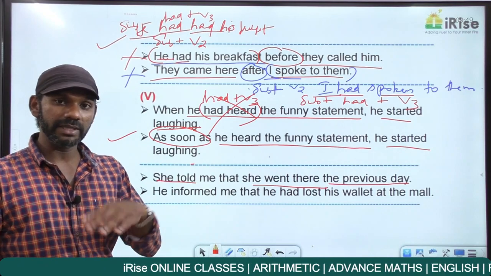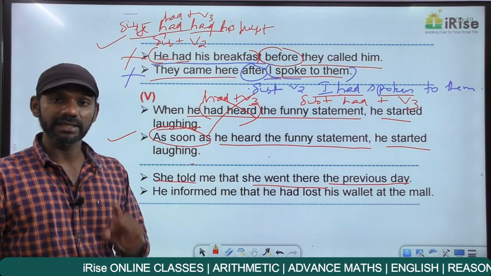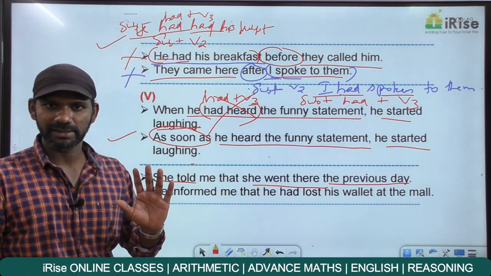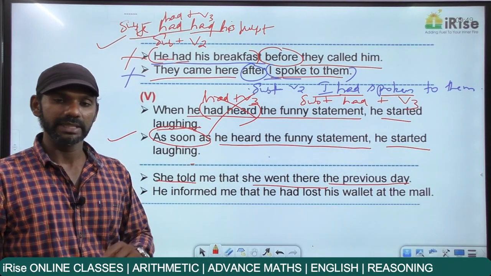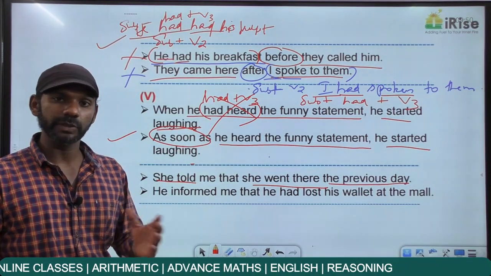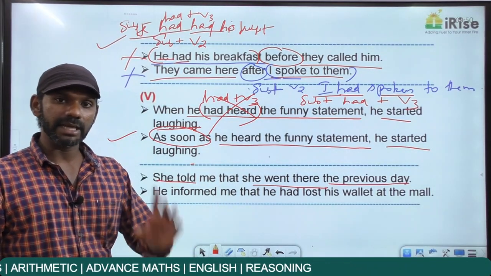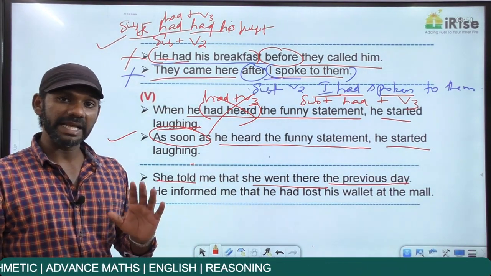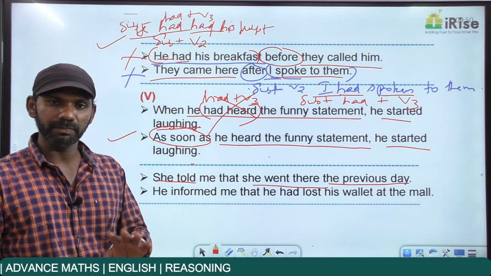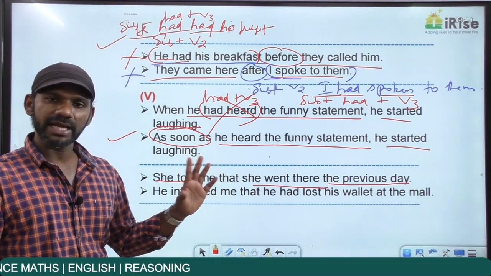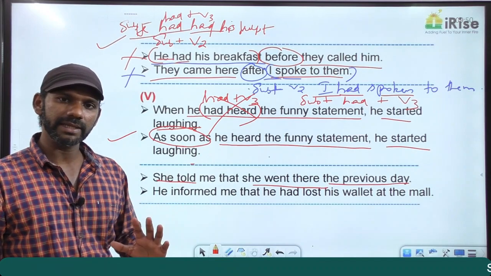So between going there and telling me, there is 1 day time difference. So we have two actions in the past tense. 1 day time difference is there. So the action completed first must be in the past perfect tense. Which is the action completed first? Telling me or going there?